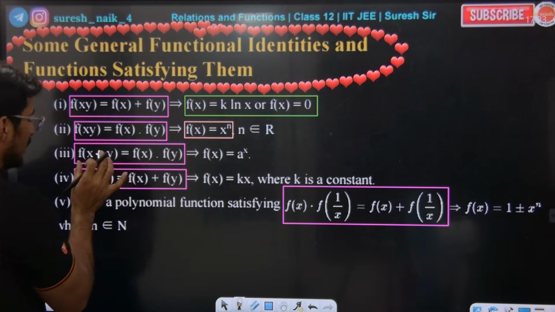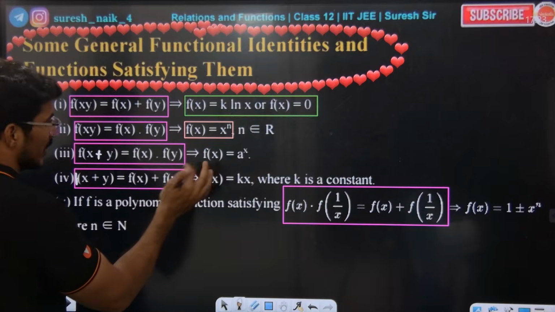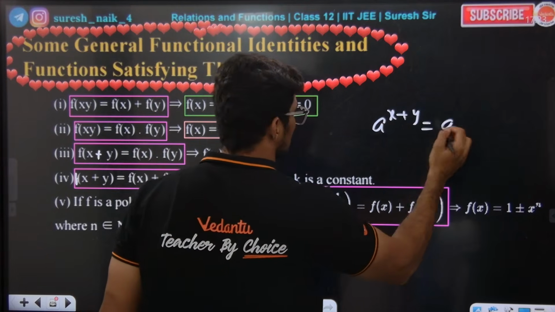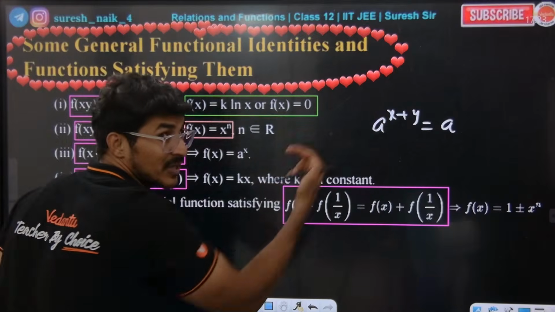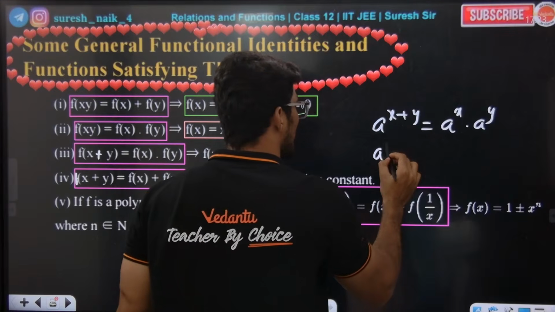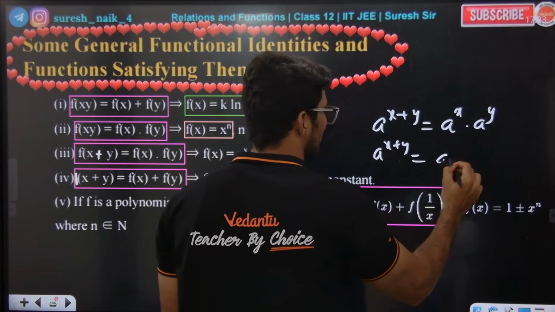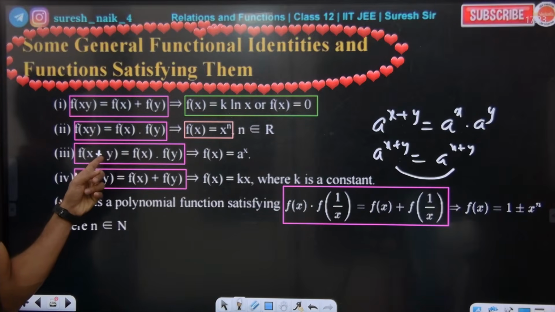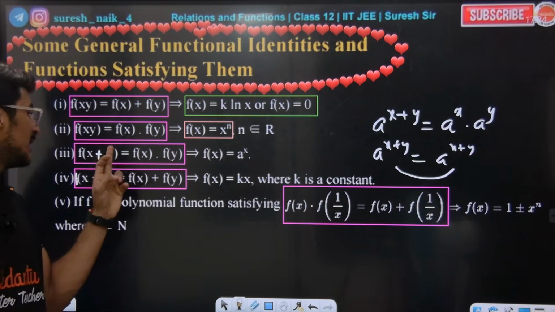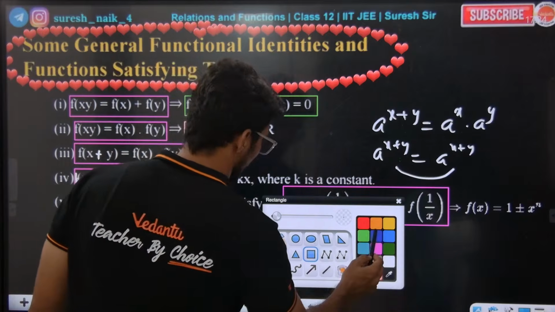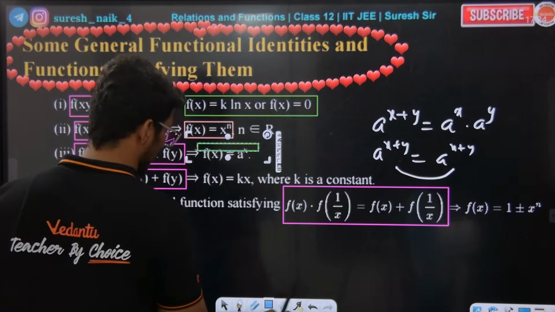Check: f of x plus y is equal to f of x into f of y. You can prove this very easily. f of x plus y is nothing but a power of x plus y. f of x into f of y is a power of x into a power of y. Since the bases are same, powers can be added, so this equals this. That's why it should be plus, not minus. So f of x should be taken as a power of x. Simple logic.